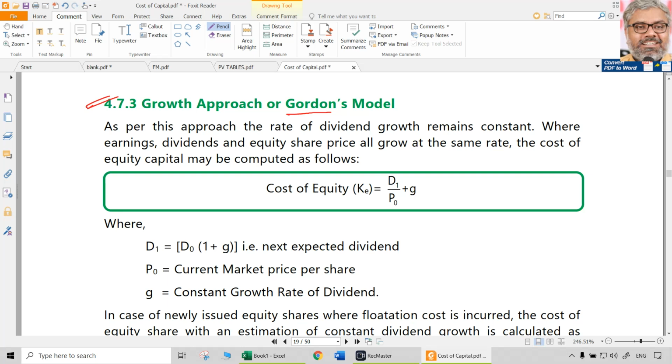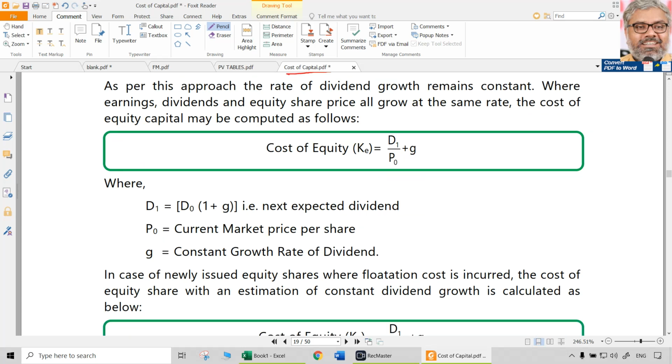So what is added here? The original formula D by P naught anyway was there. Now what we are doing is adding the expected growth rate also. But this growth rate is constant. Growth rate is constant, dividend is not constant. Dividend will change, at what rate? With a constant growth rate, 4%, 3%, 2%, 8%, whatever it is. Some constant growth rate is expected. So the dividend growth rate remains constant.